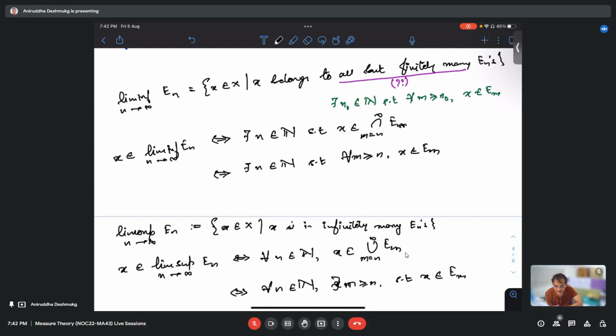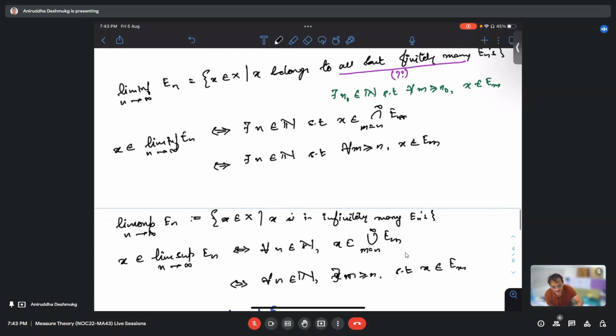Can we not directly say, whatever the characterization we just saw, if x is in lim inf E_n, then x is in every E_n except for finitely many. From there, can we not say that it is in infinitely many E_n? Yes, the intersection part of countably infinitely many is a subset of the union of infinitely many. Exactly, exactly.